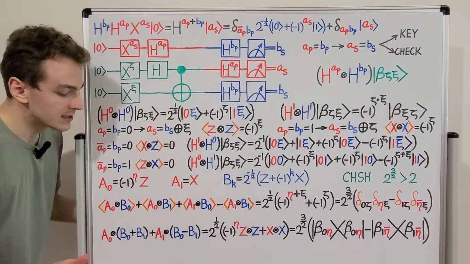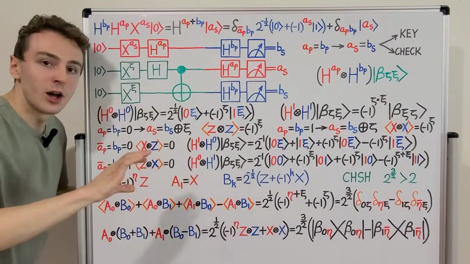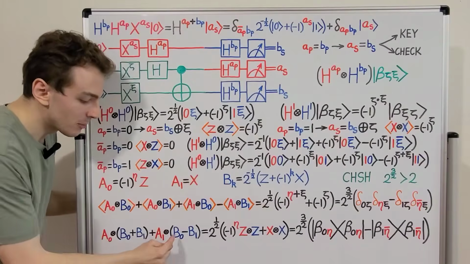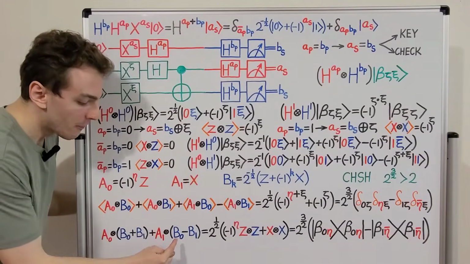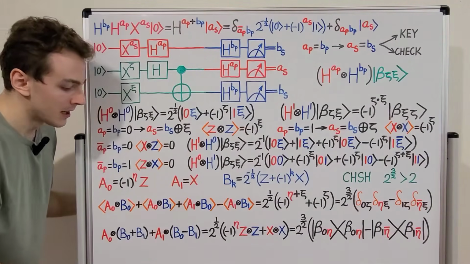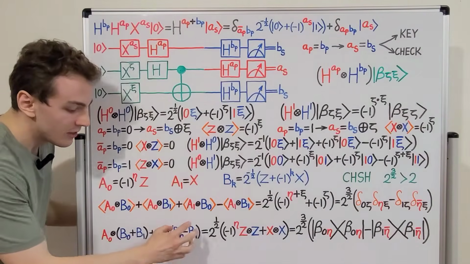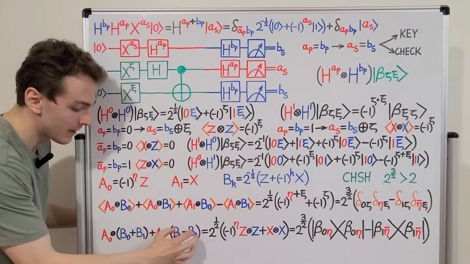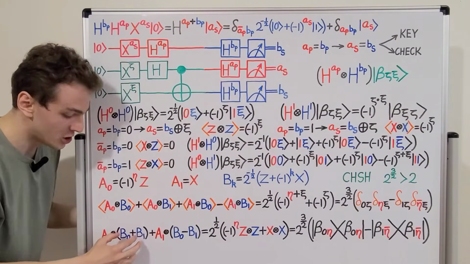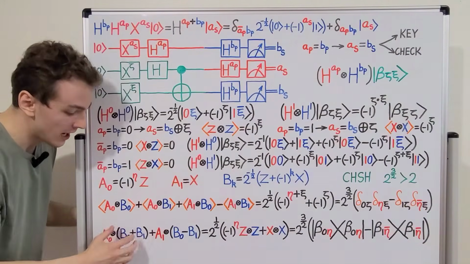Now let's consider another case where B0 and B1 have opposite outcomes. So it's either plus 1 minus 1 or minus 1 plus 1. If they have opposite values, then this term is going to be plus or minus 2, and this term is going to vanish. So the opposite values will cancel here, and this term will vanish.